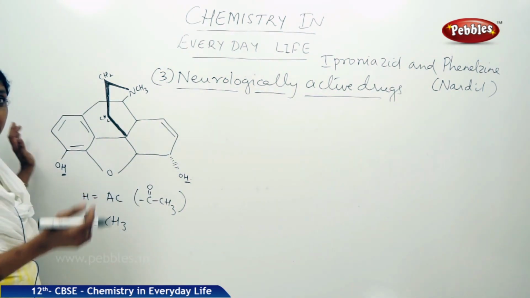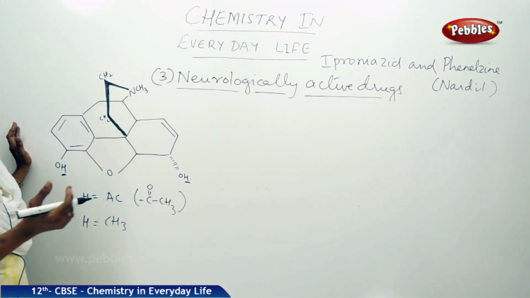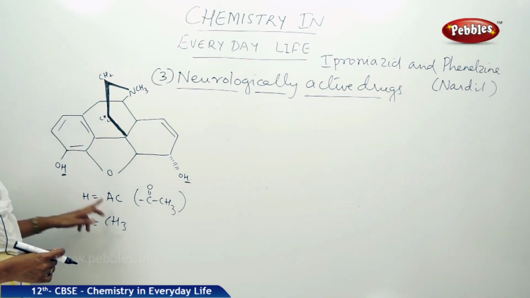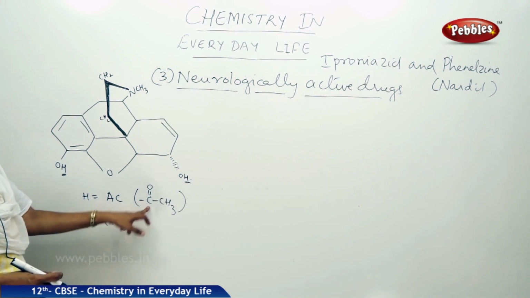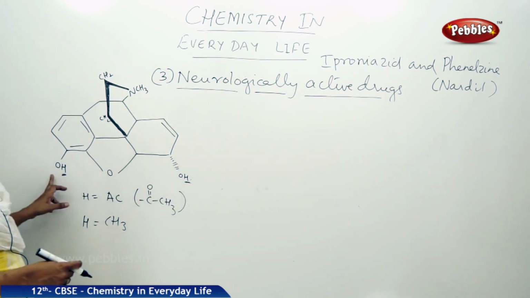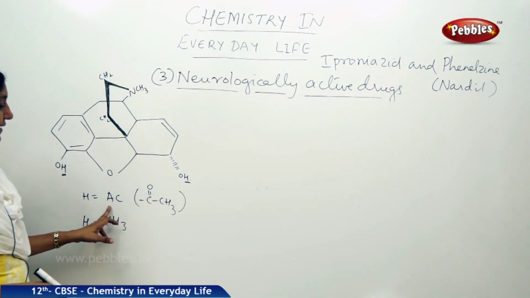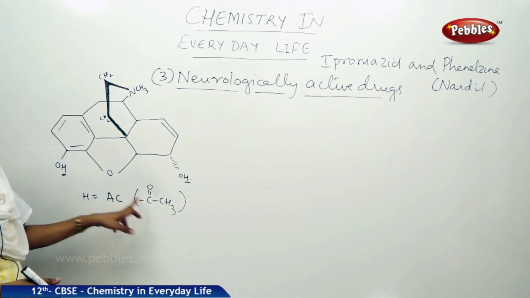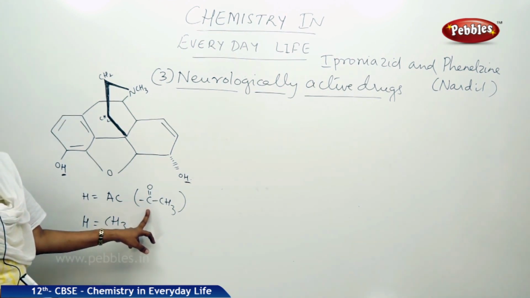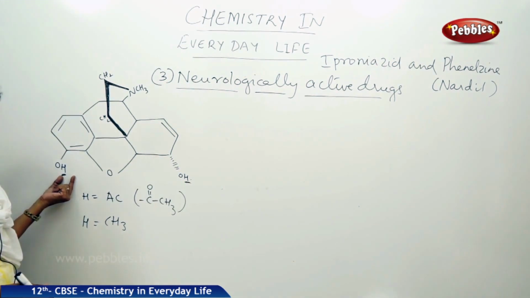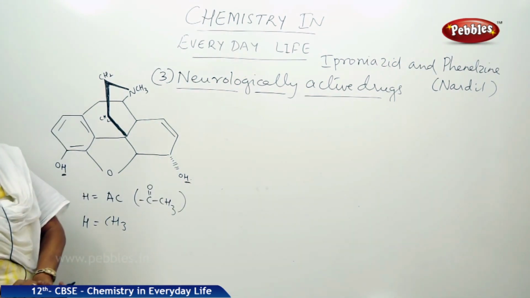Now the other 2 narcotic drugs that we mentioned, that is heroin and codeine, they also have a similar structure. In the case of heroin, you have OAC in this place. In place of OH, you have the OAC group. AC is the acetyl group, which is C double bond O CH3. So if you insert this group in place of the H of the OH, you get the structure of heroin.